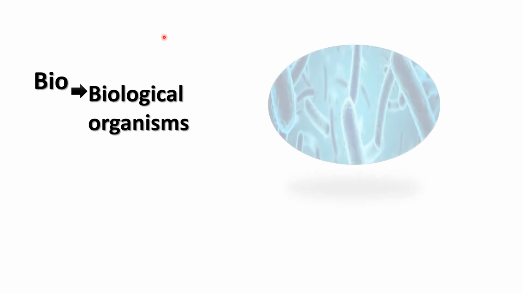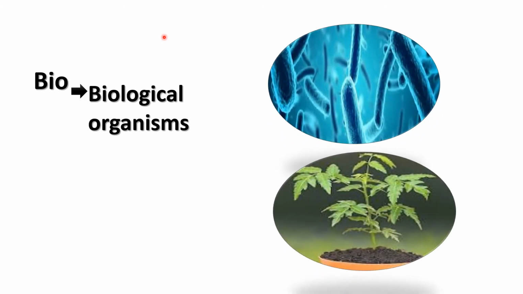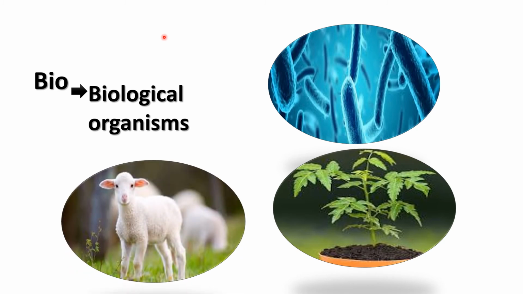The first part of the word, bio, involves biological organisms. Which are the biological organisms? They are the bacteria, the plants, and the animals. So here, the first word of biogeochemical cycle is bio. Bio means biological organisms. Which are the biological organisms? They are the bacteria, the plants, or the animals.